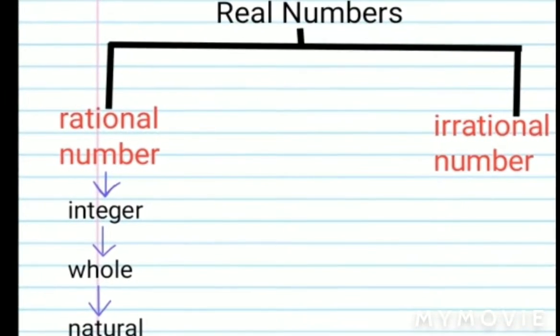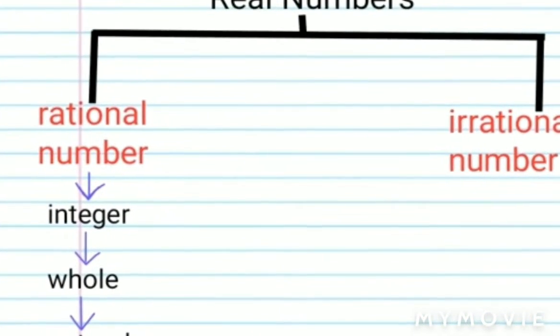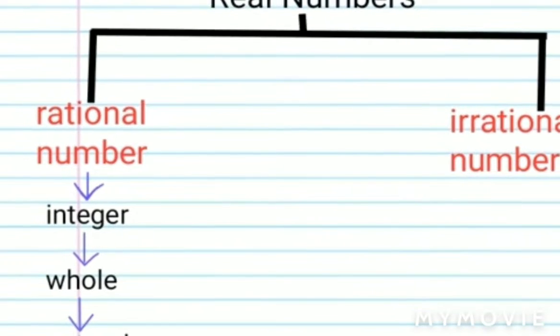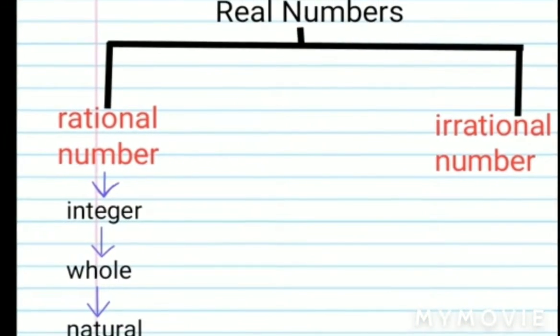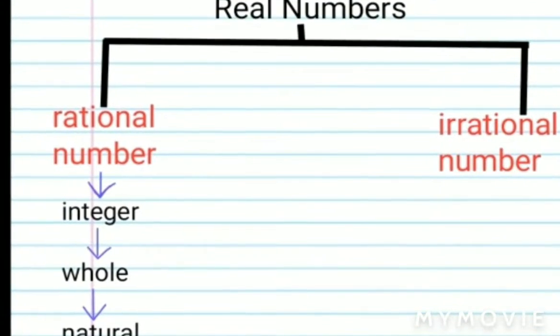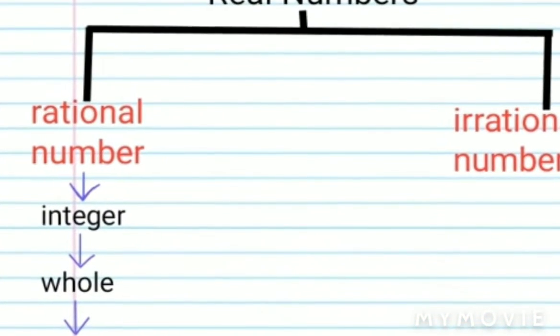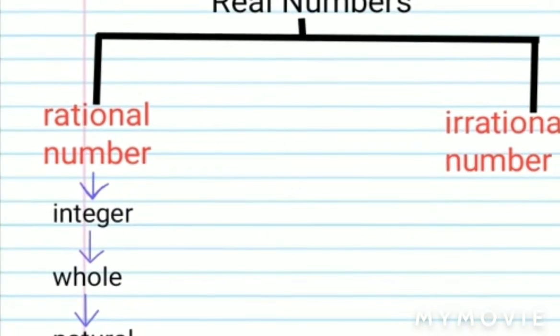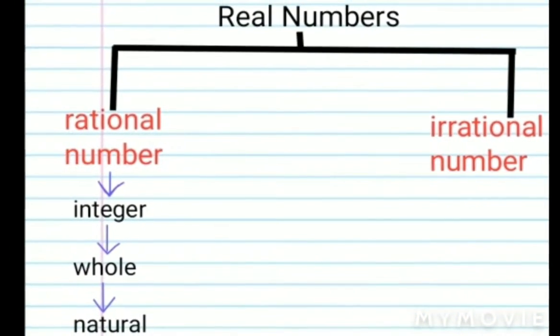So today we are going to start with the topic real numbers. So what are real numbers? Real numbers are numbers which include both rational and irrational numbers. Now under rational numbers come integers, whole numbers and natural numbers.